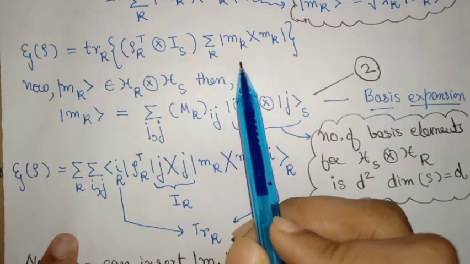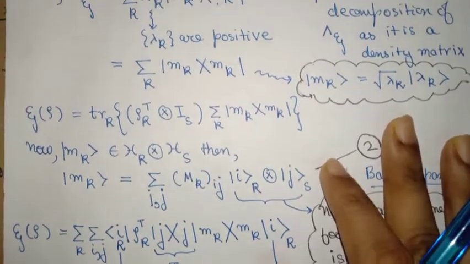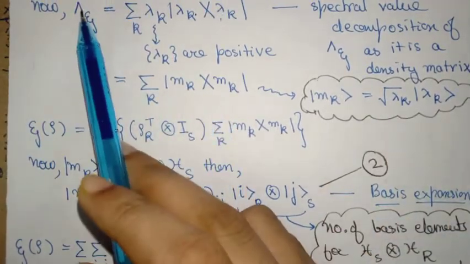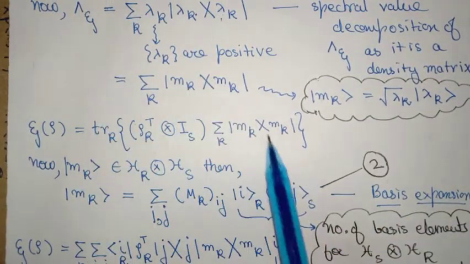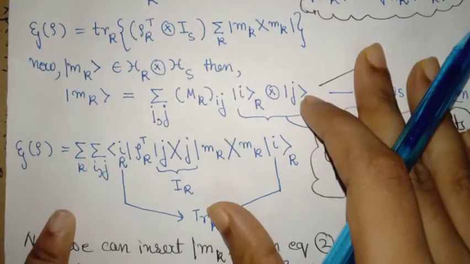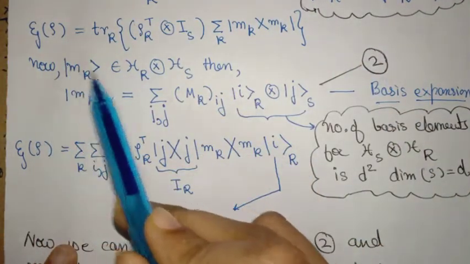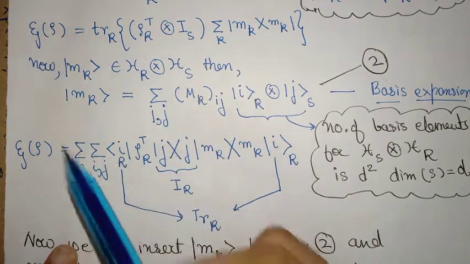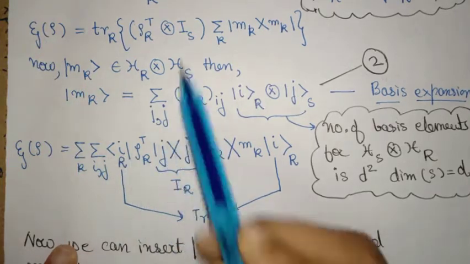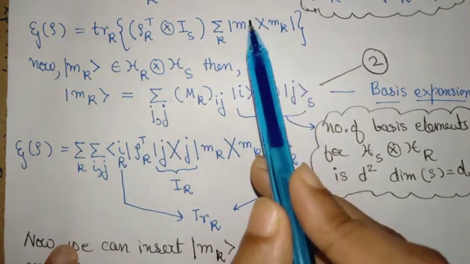Now I just substitute the Choi matrix in this form here. Now from here, let's look at this step. I will discuss this one later. So from here, what we get is that this is the matrix.